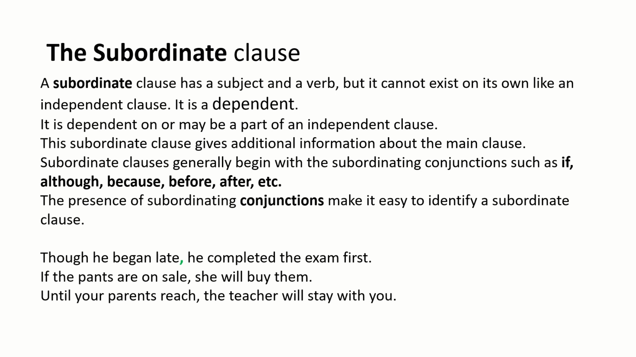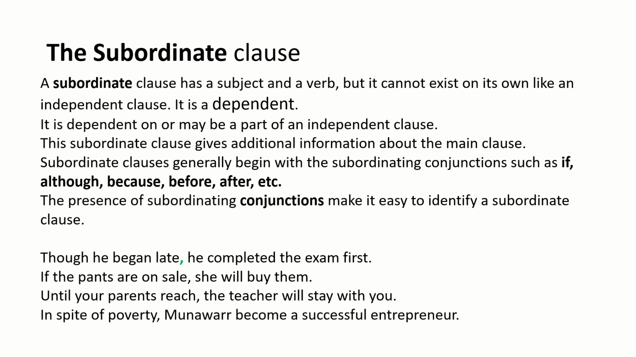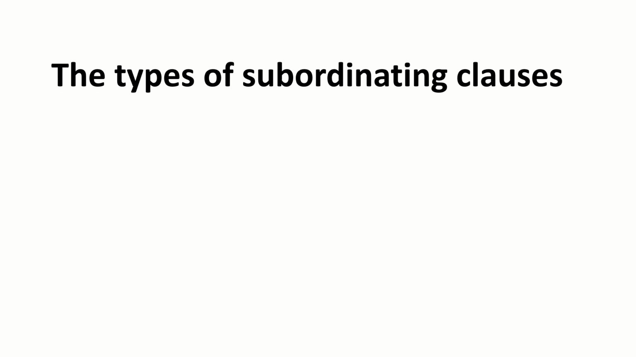For example, though he began late is a subordinate clause. Let us keep it aside. He completed the exam first. How he completed? He completed first, but any other information is there, that extra information is given. Though he began late. Okay, this is a subordinate clause. Without an independent clause, the subordinate clause doesn't give complete meaning. In spite of poverty, Munawar became a successful entrepreneur.